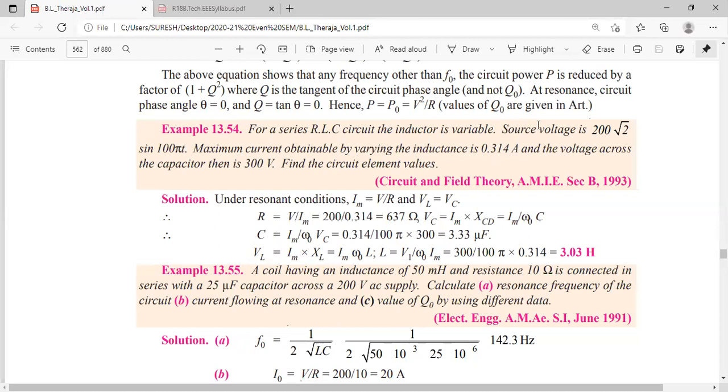Now see here. What is the voltage they have given? Is it the RMS or maximum or instantaneous? See properly. 200 root 2 sine 100 pi t they are giving. If they are not giving a trigonometric function, this is the RMS voltage. Since they have given the trigonometric function, this voltage is the maximum, instantaneous voltage. See here, I will write it on the board.